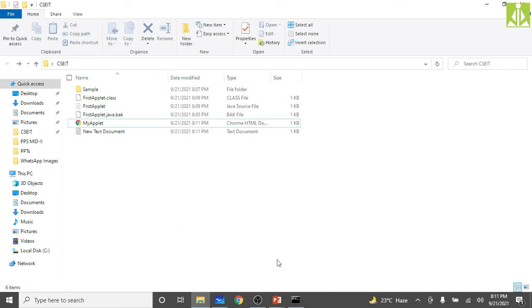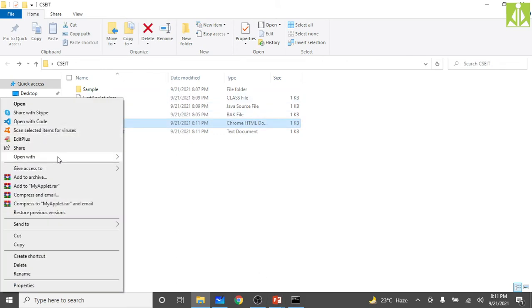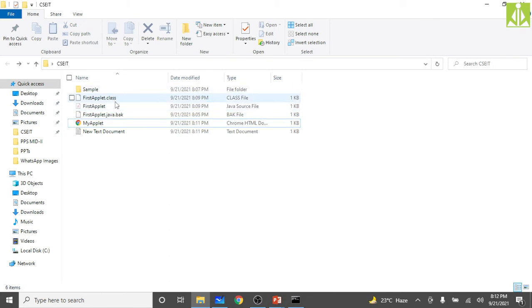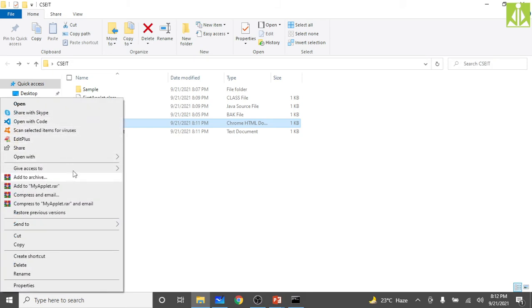For some reason it is not printing. First applet dot class we have, and when we are trying, it is not printing.